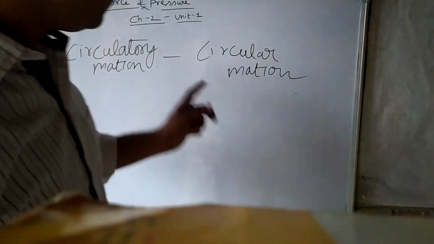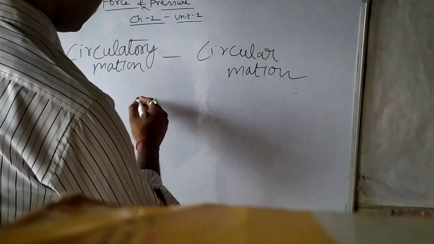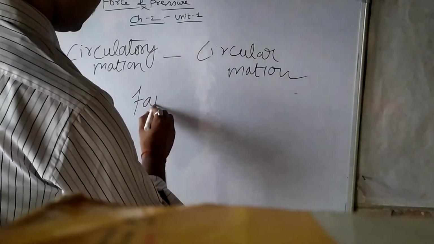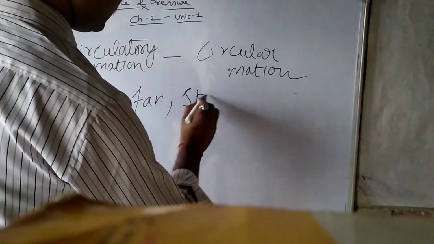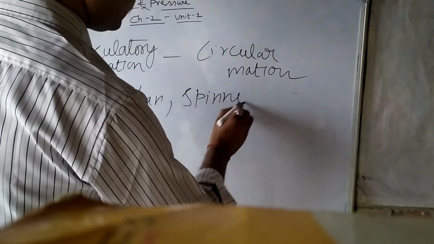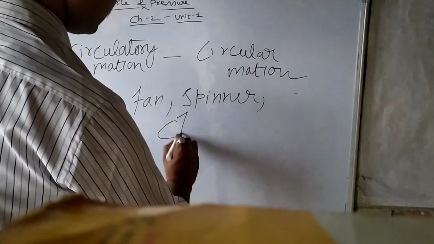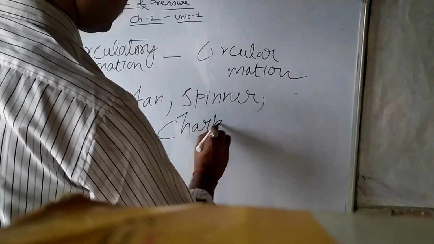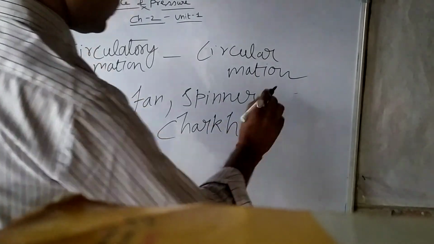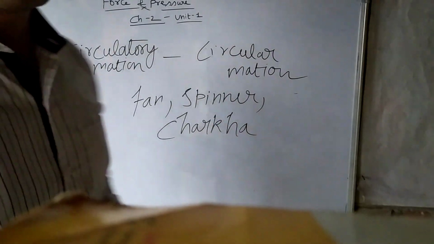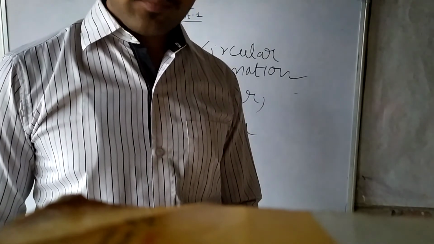So these types of motion describe circulatory motion. Understand? Fan, spinner, charkha, all these describe the circulatory motion.